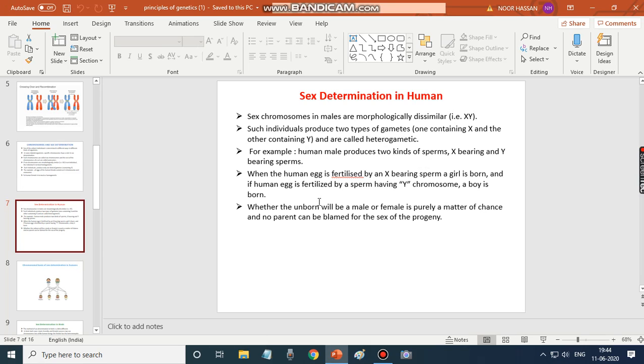When the human egg is fertilized by an X-bearing sperm, a girl is born, and if the human egg is fertilized by a sperm having a Y chromosome, a boy is born. So, XX girl, XY boy. Whether the unborn will be a male or female is purely a matter of chance, and no parent can be blamed for the sex of the progeny or the offspring.